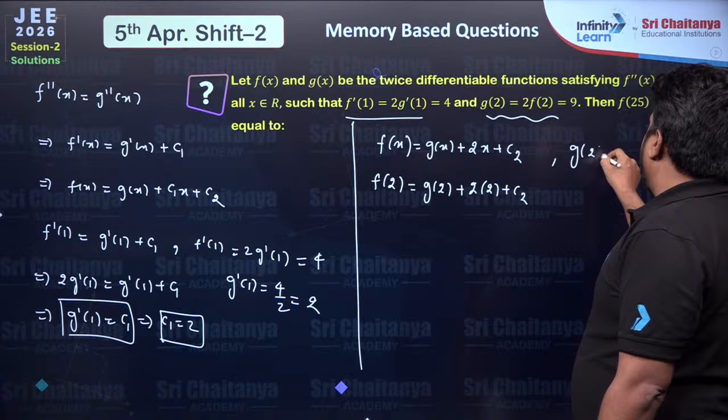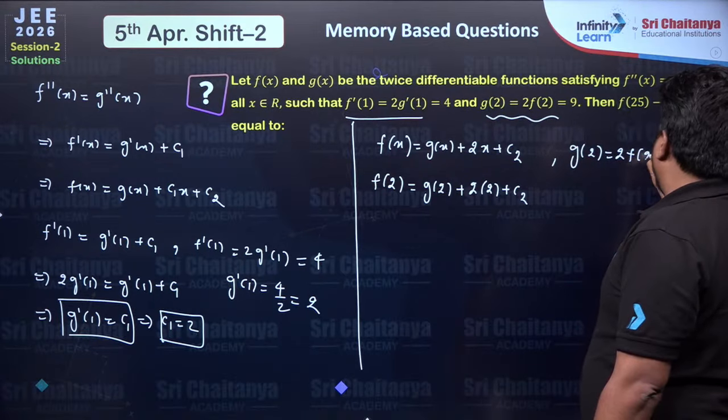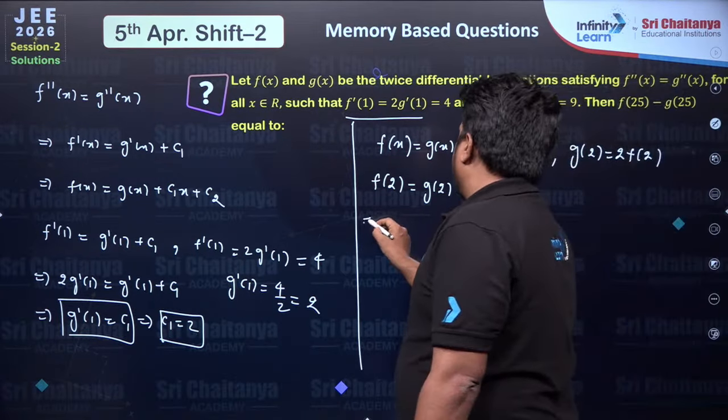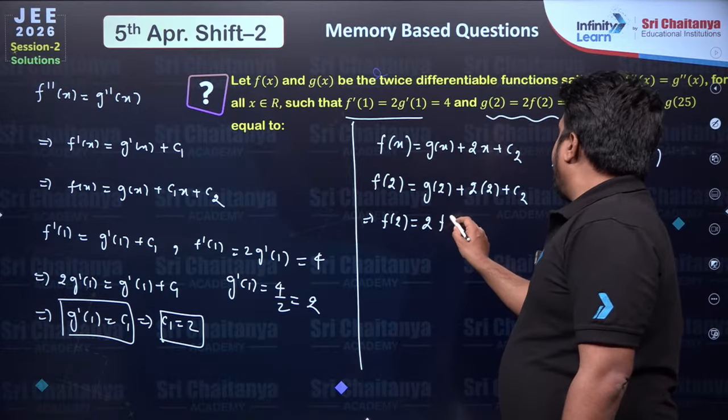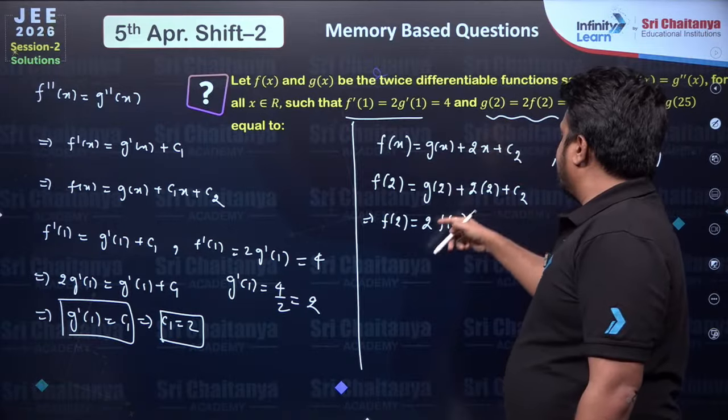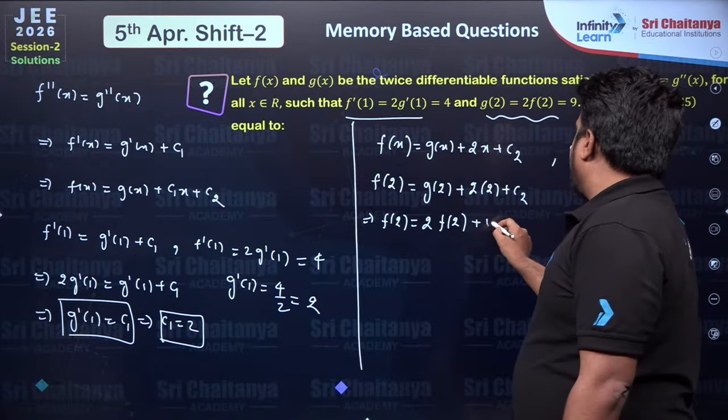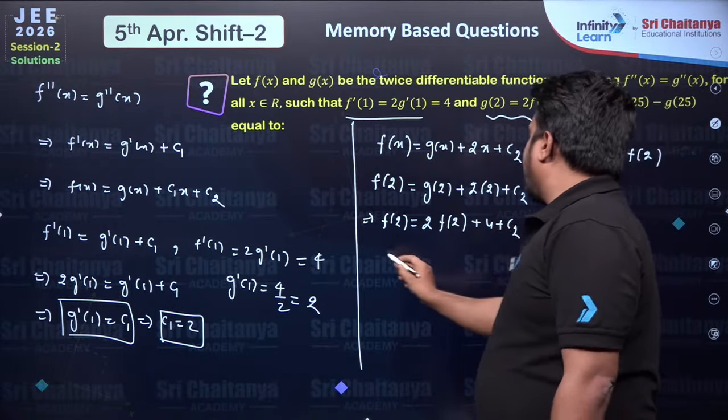We are given g(2) = 2f(2). So f(2) is equal to 2f(2), which is the value of g(2), plus 4 + c2.